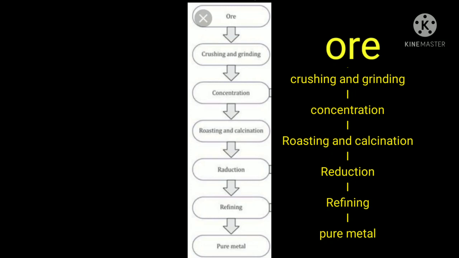Next one, production of metal. Here also a lot of methods are there. After removing the impurities, the ore is subjected to the extraction of the suitable metal from the ore. We can do calcination and roasting. These are the 2 main steps that will be done while extracting the metals, and also so many steps we will learn in the production of metals.